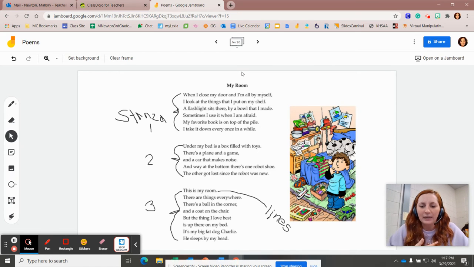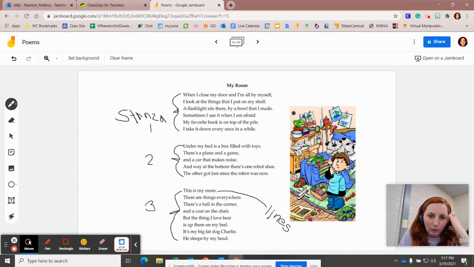Yeah, I kind of agree. Rooms are kind of like yours. They make you unique. Your room is unique to you. So the poet's trying to say that your room kind of makes up your personality. It reflects you. So let's see if we can identify the rhyme scheme here.